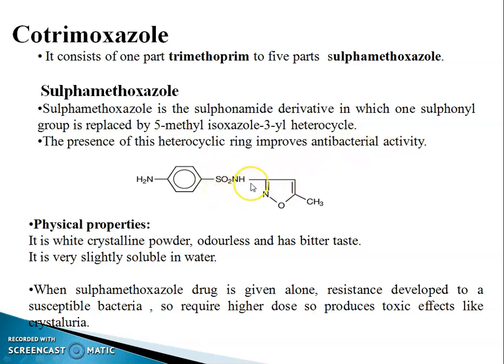This is sulfamethoxazole. Physical property: it is a white crystalline powder, odorless, and has a bitter taste. It is very slightly soluble in water. When sulfamethoxazole is given alone, resistance develops in susceptible bacteria, so a higher dose is required, which produces toxic effects like crystalluria.